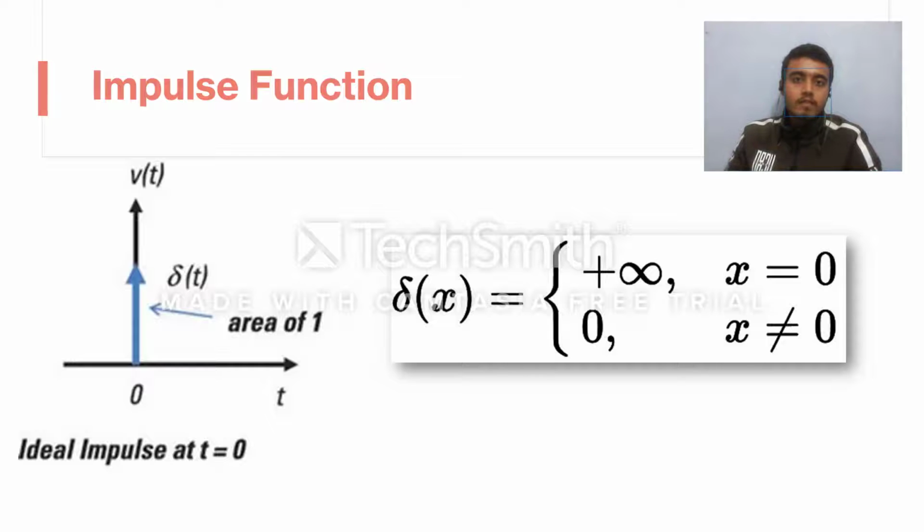So impulse function is a function which is zero everywhere except at the origin where it is infinitely high. The area of this function is 1, which is why this function is also known as unit impulse function. Let us consider a simple illustration in order to explain in better detail about this impulse function.